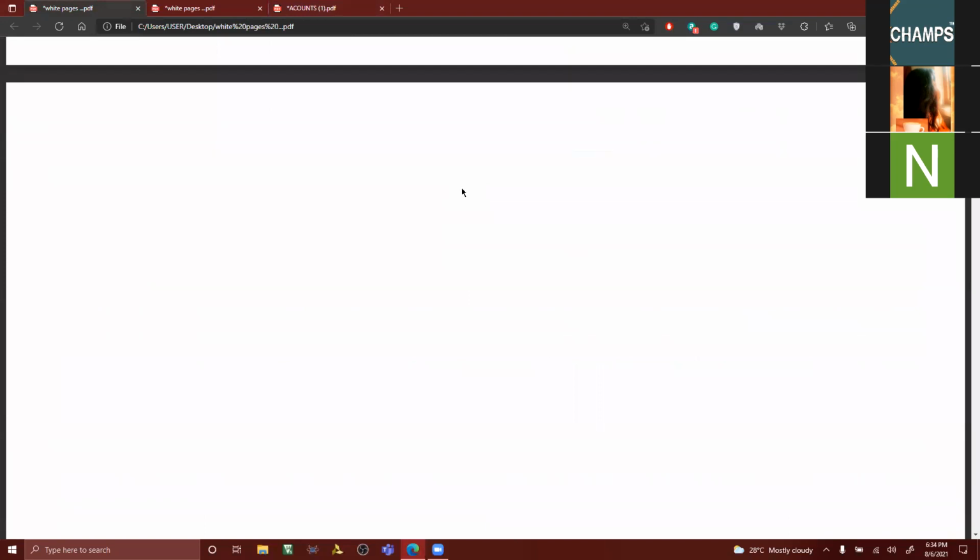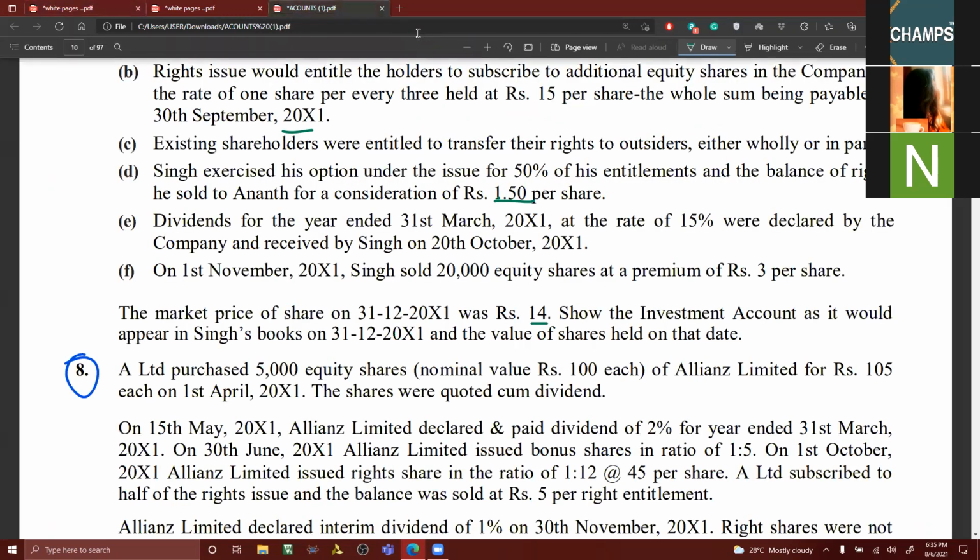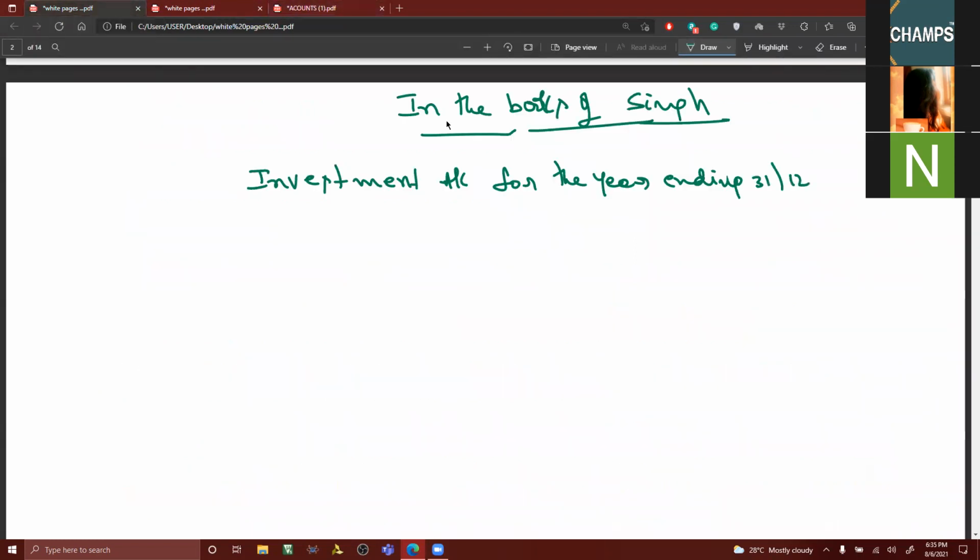In the books of Singh, investment account for the year ending 31st December 2011, scrip equity shares in X Limited.